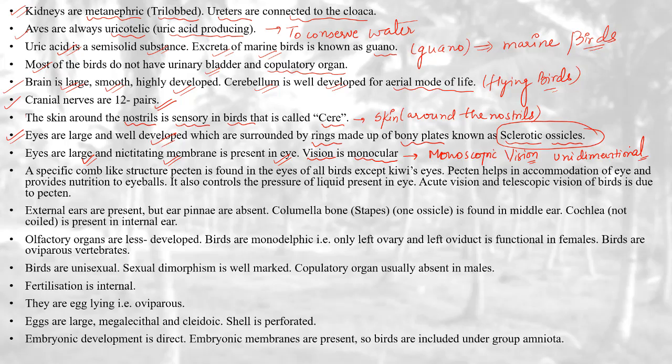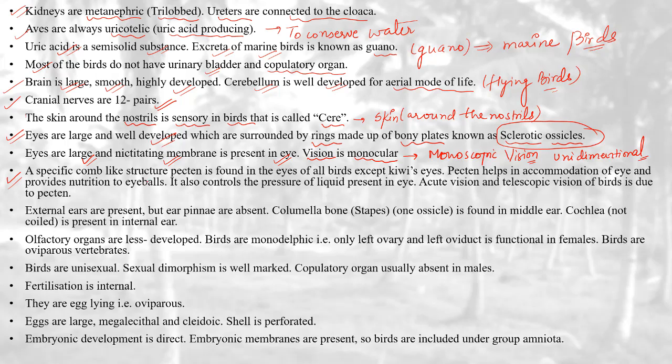So birds have vision which is monocular, meaning monoscopic. That is why they have a very highly developed cerebellum, to help them in flying, for moving from one place to the other. So the nictitating membrane is present in the eye.